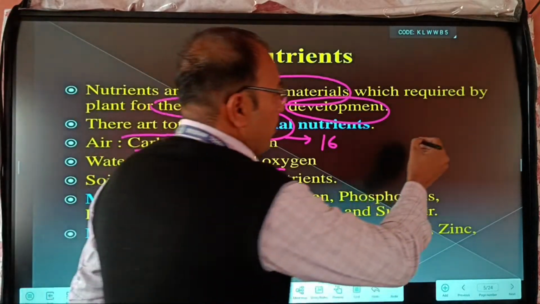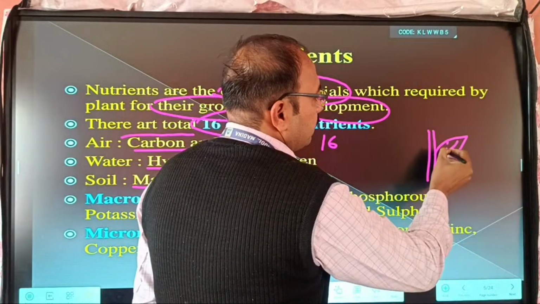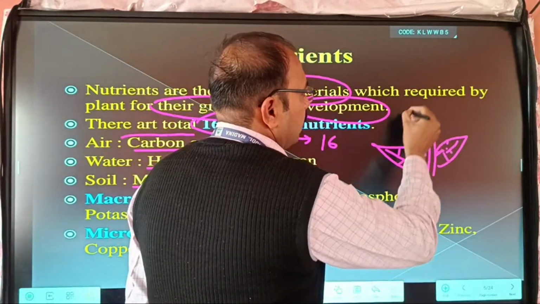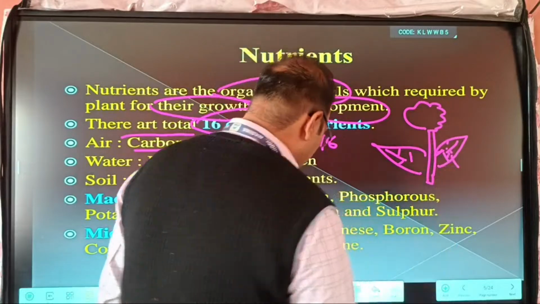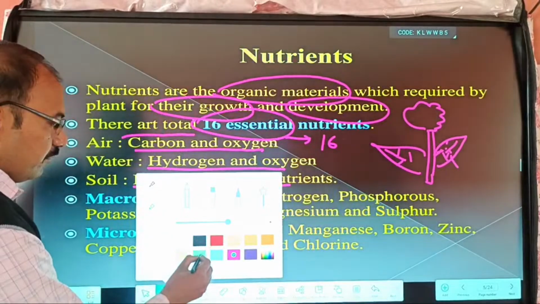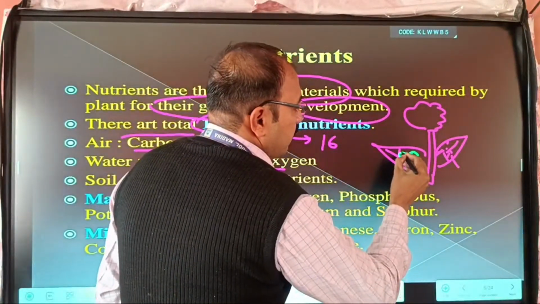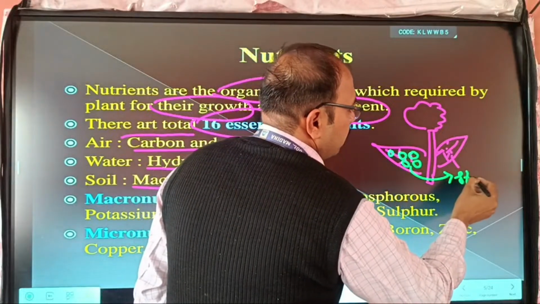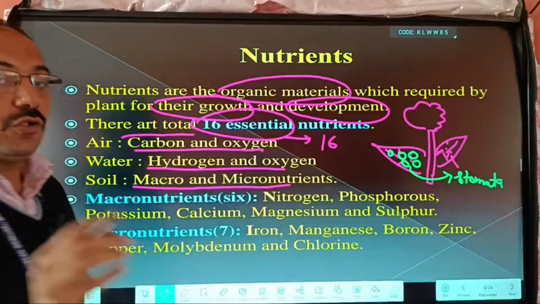So for example, this is a plant. What happens here? Small pores are present. These are known as stomata.